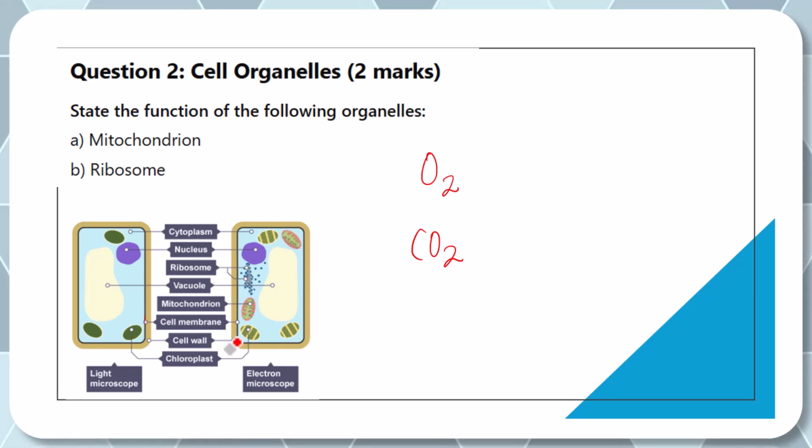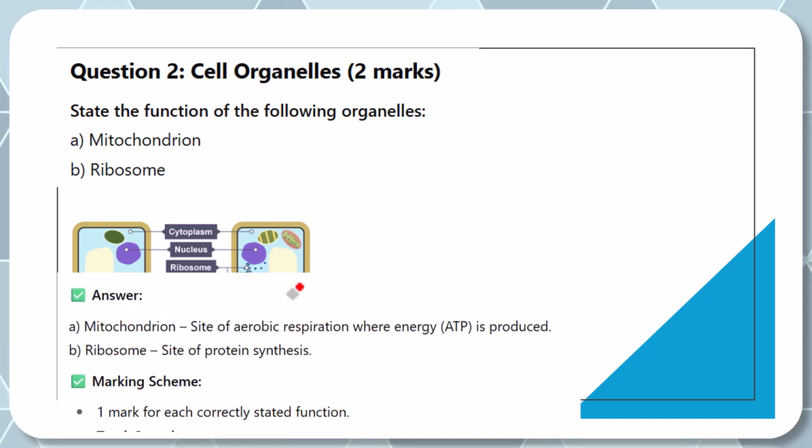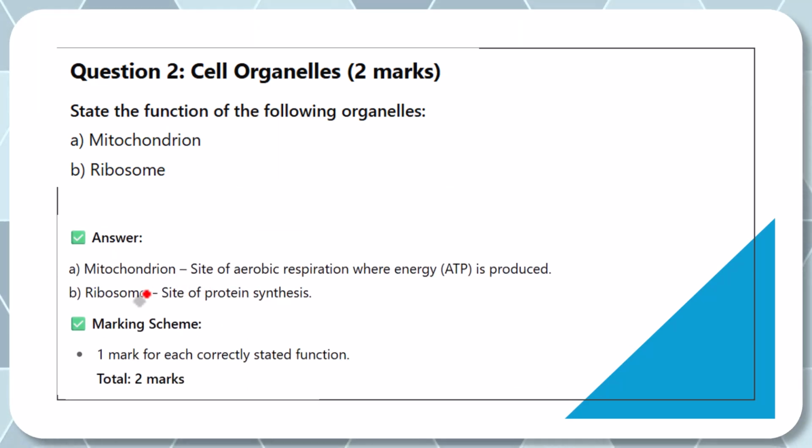The cell wall is just for protection. It's always hard, it's for protection, and it keeps the cell rigid, like kind of firm, all right? And then chloroplast contains chlorophyll for photosynthesis, all right? So that is how you'll have answered that question. I'll show you the answers to the particular question they brought. It was mitochondria and it was ribosome. So pause the video and mark this. Okay, so mitochondria is a site of aerobic respiration where energy, ATP, adenosine triphosphate, is released. All right, so that's it.